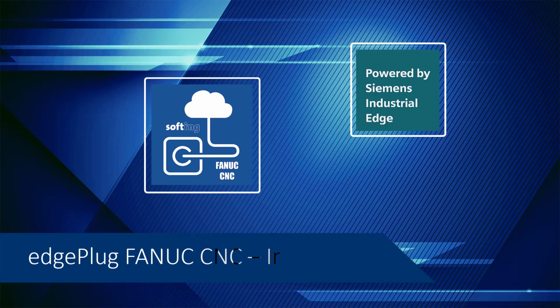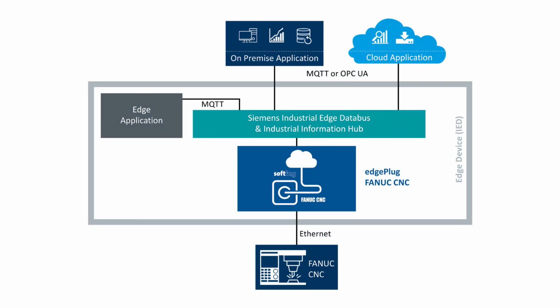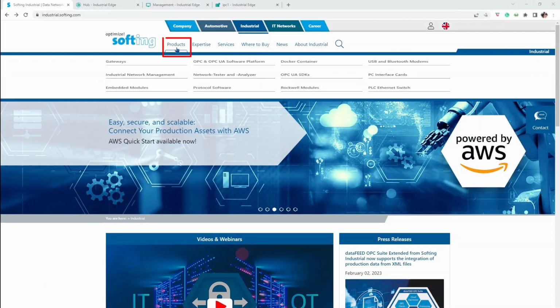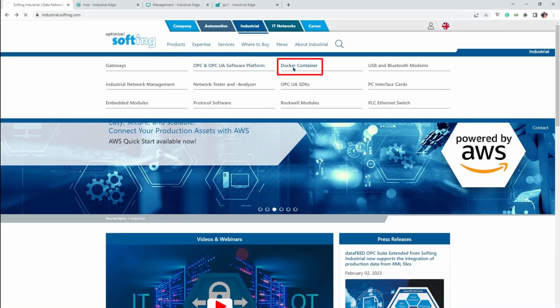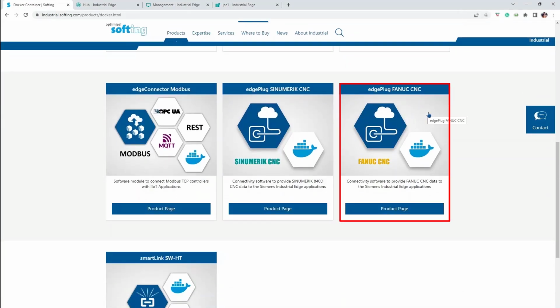In this tutorial, you will see how to get the edgePlug FANUC CNC solution and install it into your Siemens Industrial Edge device. On Softing's webpage, go to Products, Docker Container, and then select the edgePlug FANUC CNC tile.